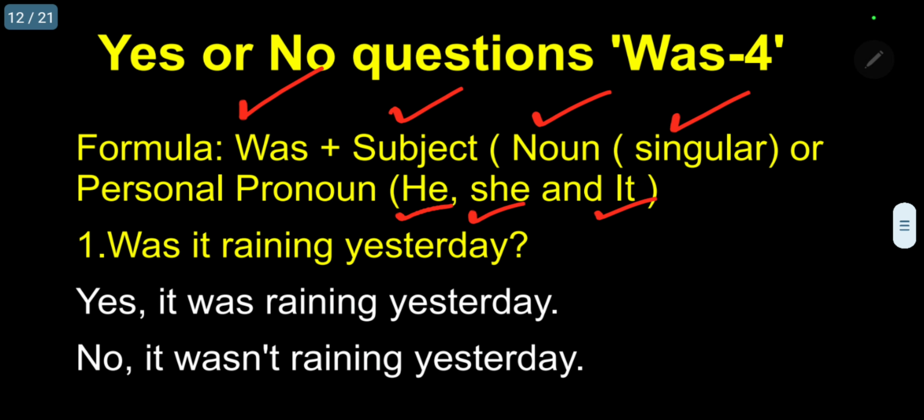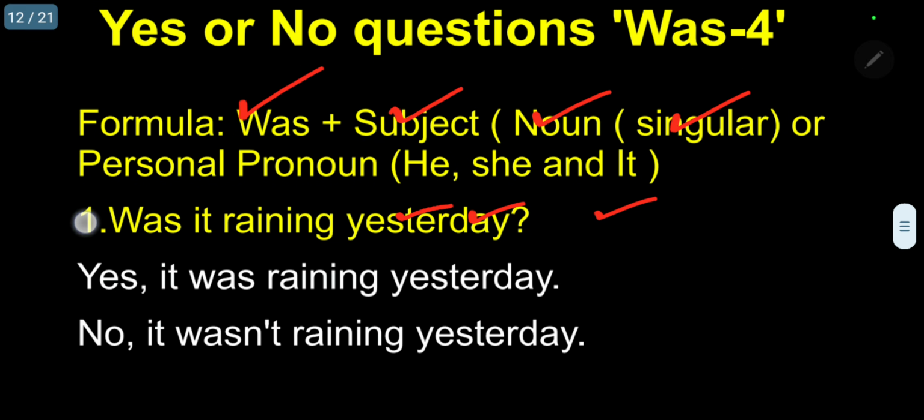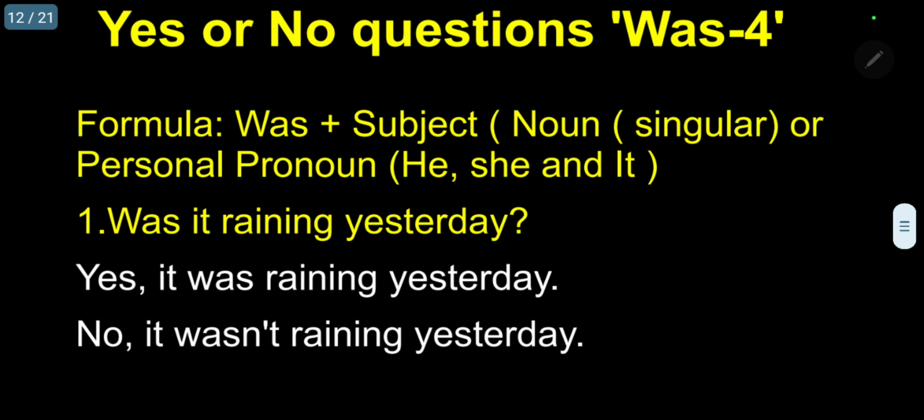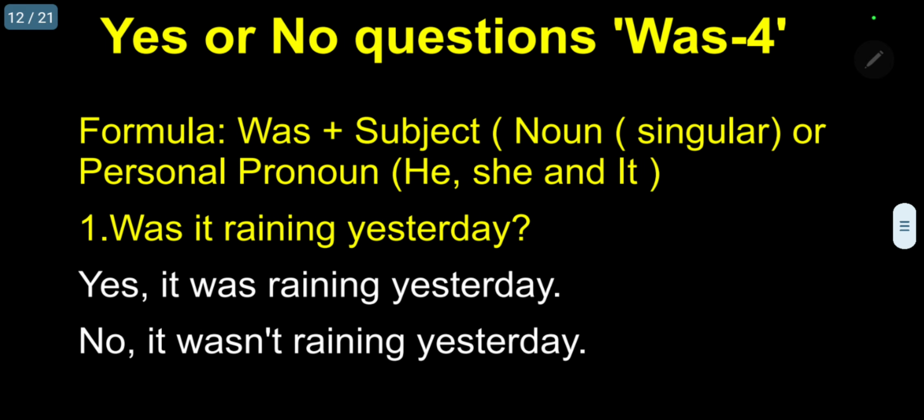Okay. So Raman, singular noun, like that. So in that case, we will use... If you want to use a past tense, was, we have to use the verb. Okay. Now let me take the questions. Question number 1. Finally follow. Was it raining yesterday? Was it raining yesterday?